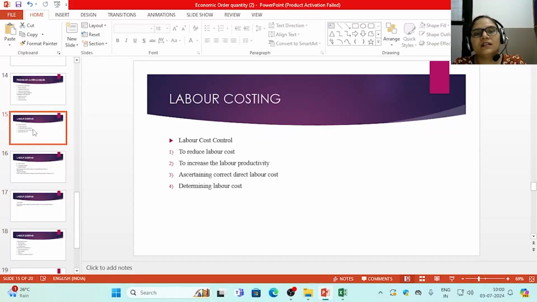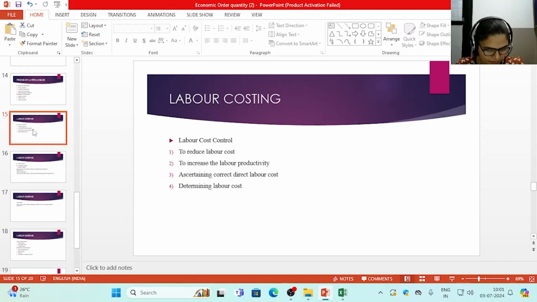What are the objectives behind labor cost control? We have different kinds of objectives underlying labor cost control. First is to reduce labor cost by exercising good control over idle time, labor turnover, and overtime. Labor cost can be reduced. Second, to increase labor productivity: through proper training and motivation, labor productivity can be increased.